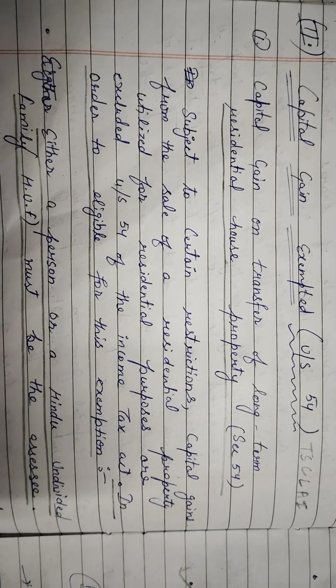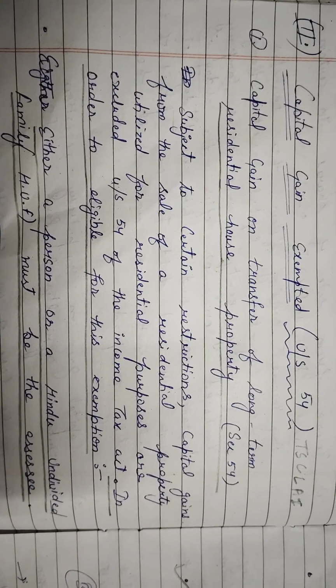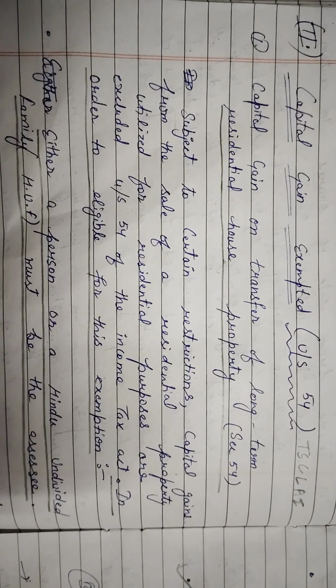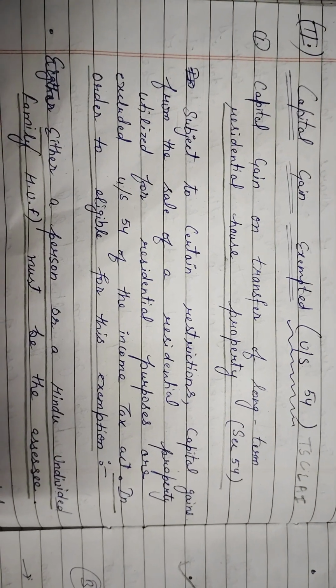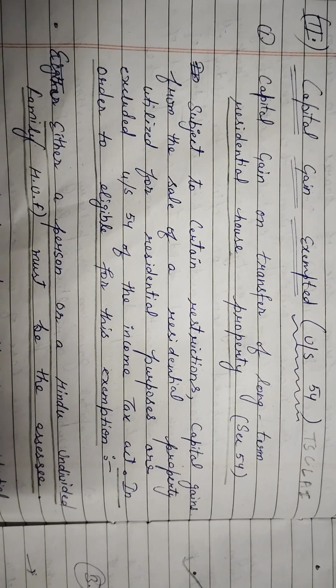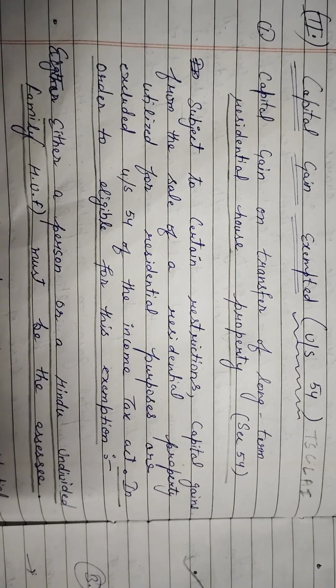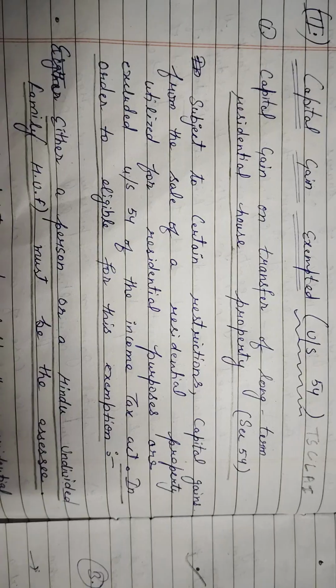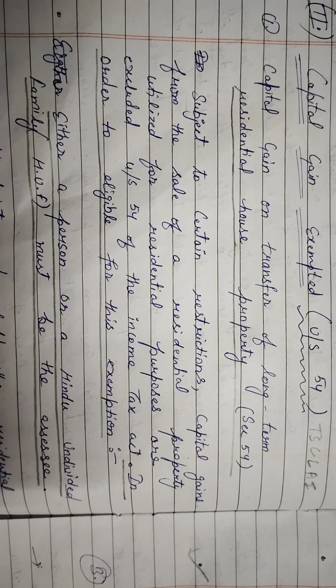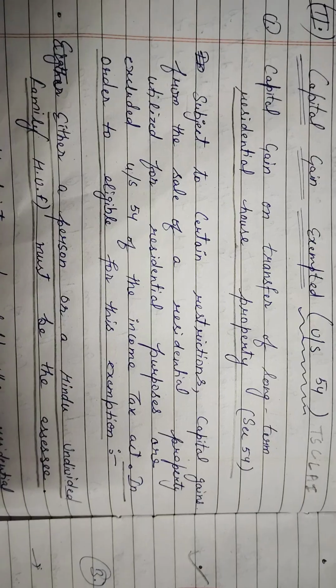Hello everyone, today we discuss the capital gain exempted under section 54 of the Income Tax Act 1961. So first is capital gain on transfer of long-term residential house property, section 54. Subject to certain restrictions, capital gains from the sale of a residential property utilized for residential purpose are excluded under section 54 of the Income Tax Act.